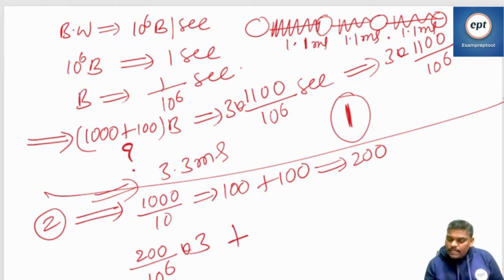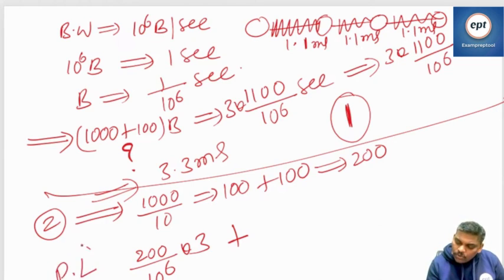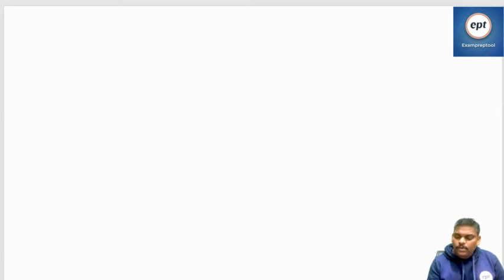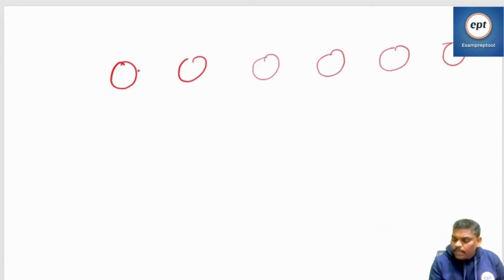But in the second one, one packet is taking 200 by 10 power 6 into 3. That is okay. But whenever it is going, because so many packets are there, you can use pipelining. What is the meaning of pipelining? When the second one goes to here, at the same time you can keep the first one here. When the third one goes to here, at the same time you can keep the first one and second one like this. So just learn pipelining.